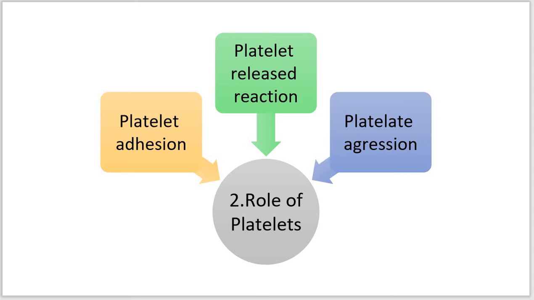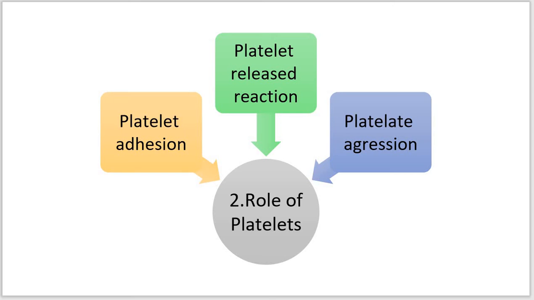The normal non-activated platelet has an open canalicular system with cytoplasmic organelles including granules, mitochondria and endoplasmic reticulum, and these organelles are dispersed throughout the cytoplasm.